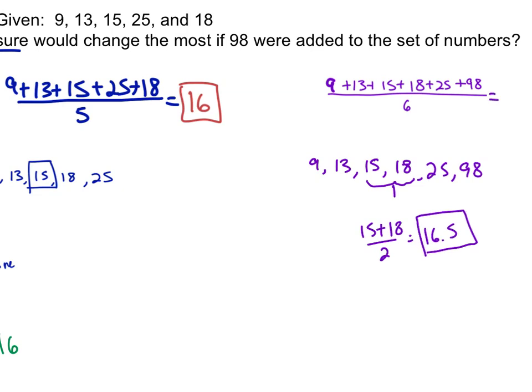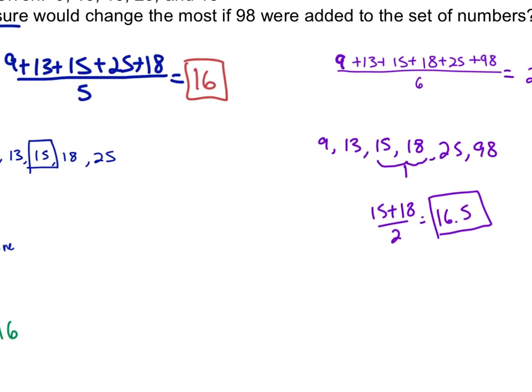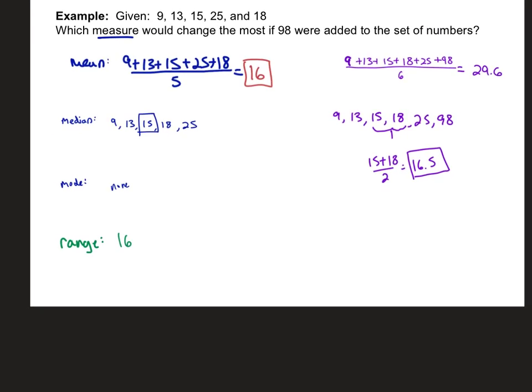What was our mean? 29.6. Okay. The mode, there is still none. And then the range goes all the way from 9 to 98. So the range is, what is 98 minus 9? 89. Okay. So it looks like if you're just measuring measures of central tendency, your mean changed quite a bit.